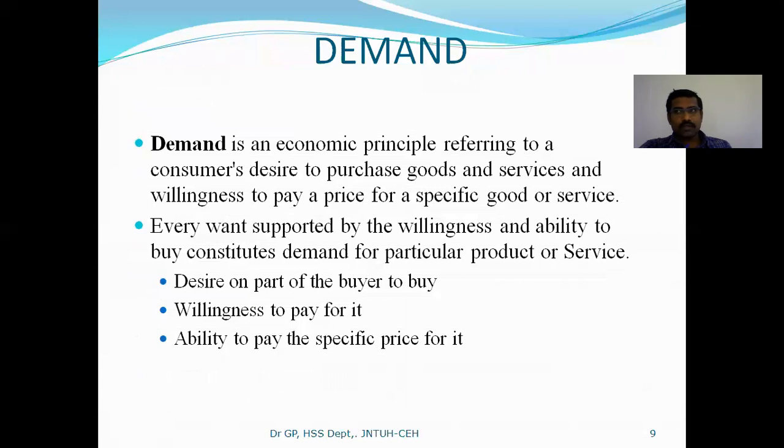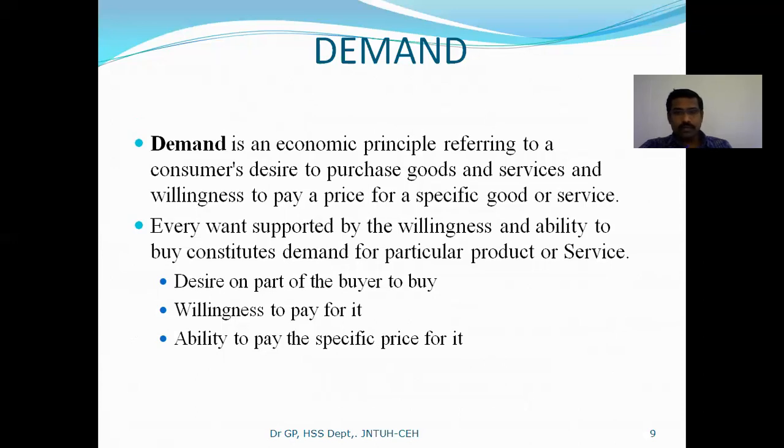Now coming to the topic called demand. What is demand? Right? Demand is an economic principle referring to a consumer's desire to purchase goods and services and willingness to pay a price for a specific good or service. For example, I would like to buy a car, but I am not able to pay. I do not have sufficient money. I would like to buy a 10 lakh worth of car because I like that car very much.